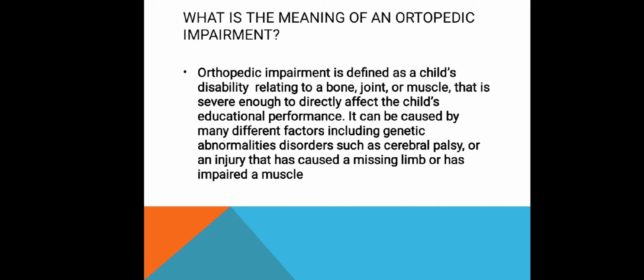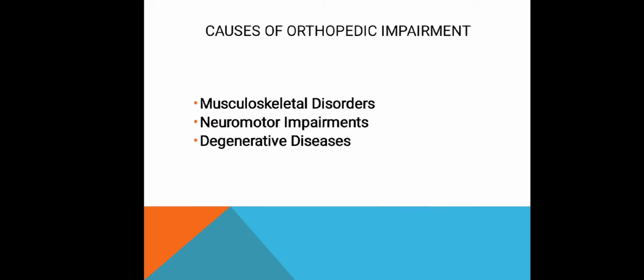It can be caused by many different factors, including genetic abnormalities, disorders such as cerebral palsy, or an injury that has caused a missing limb or has impaired a muscle. Orthopedic impairment has three causes, namely musculoskeletal disorders, neuromotor impairments, and degenerative diseases.